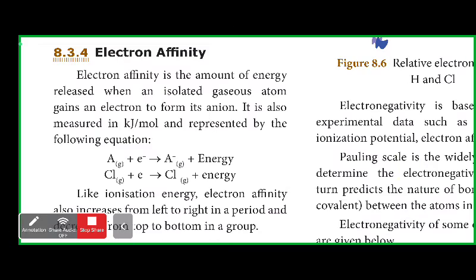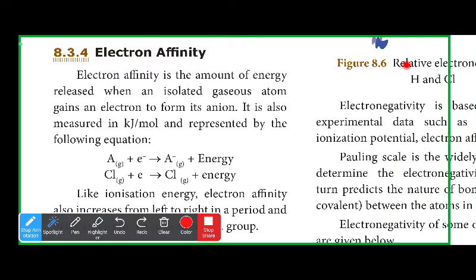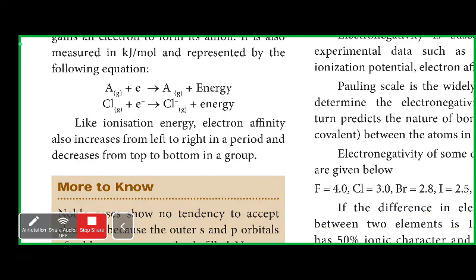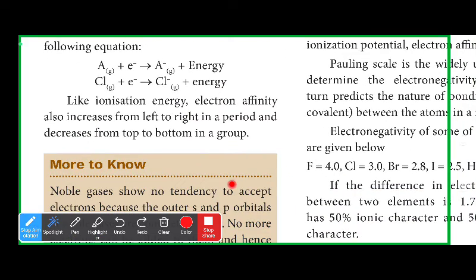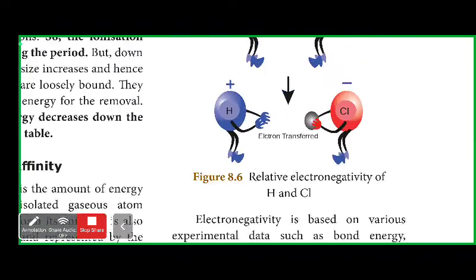This is with respect to electron affinity. In your book they have given an example with chlorine. Chlorine has taken an electron and become Cl minus, which gives out energy. Like ionization energy, electron affinity also increases from left to right in a period and decreases from top to bottom in a group. That is all they have given, so you stick to that.